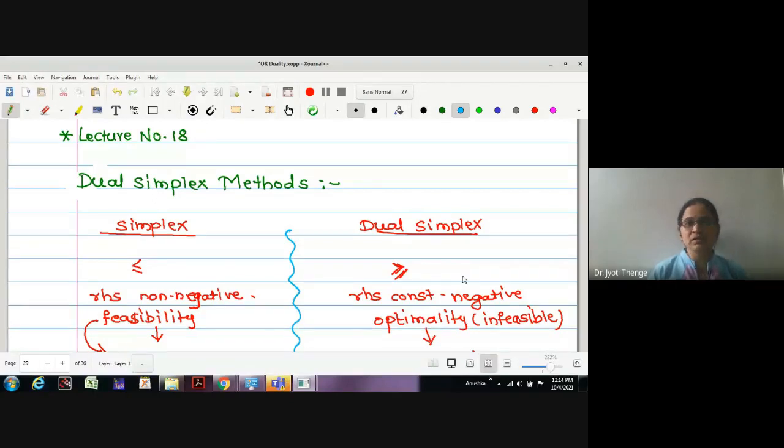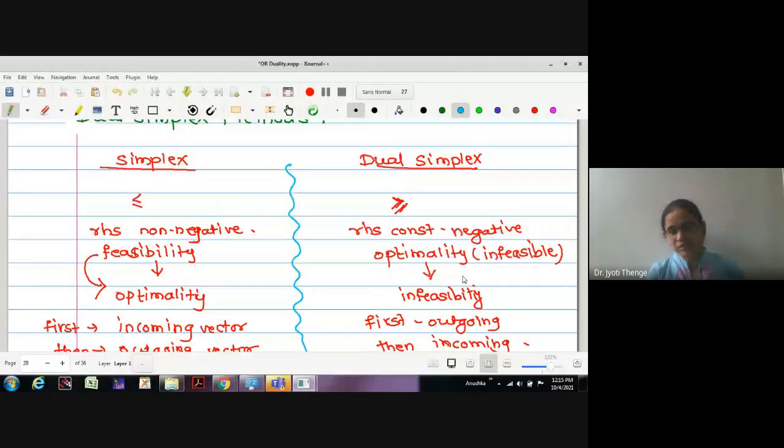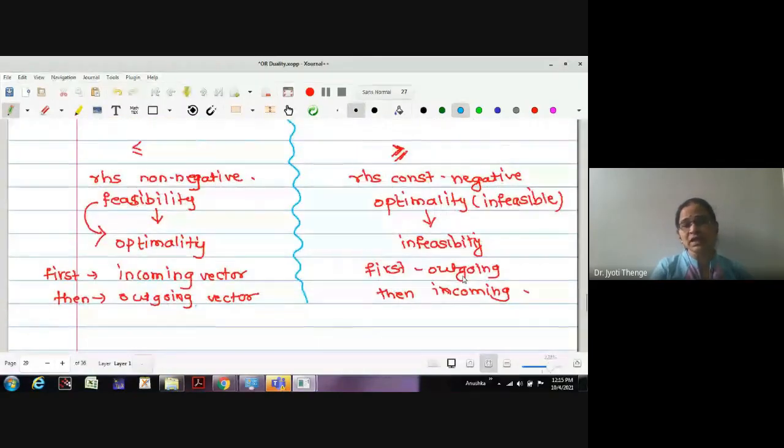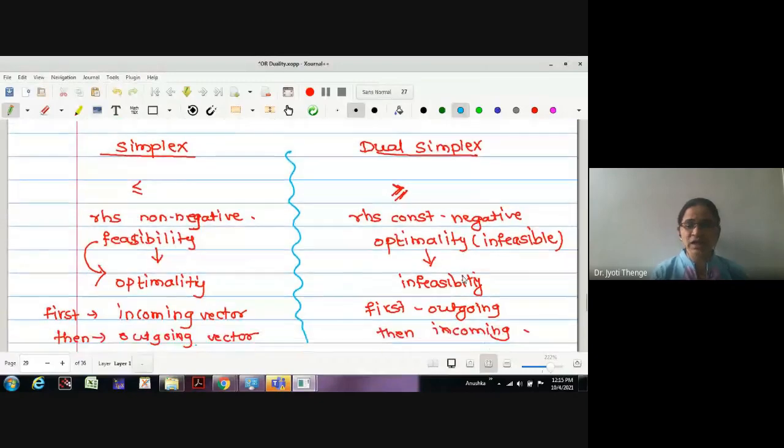But in both the methods, we have to use an artificial variable, where the concept of artificial variable may create some confusion for us. But this is the method in which we are not going to take any kind of artificial variable. We are going to use directly the algorithm which doesn't use the artificial variable. The only change in this method, the dual simplex method, is the criteria of selecting incoming and outgoing vector.